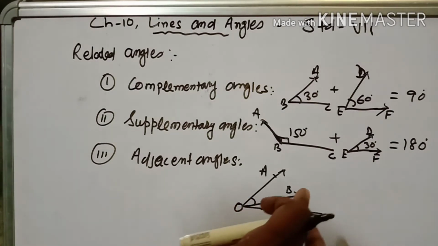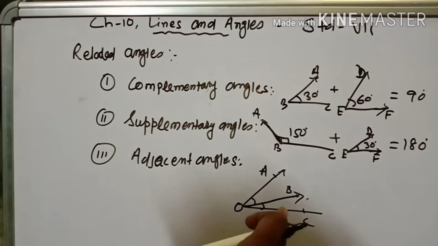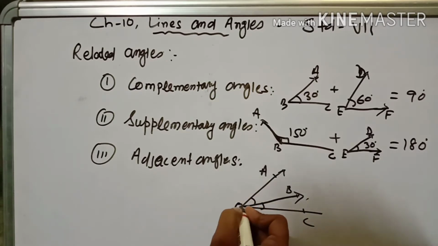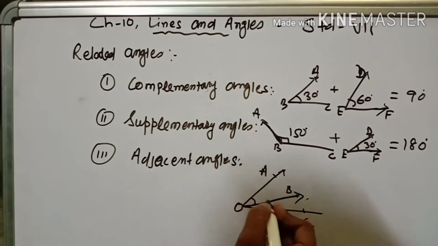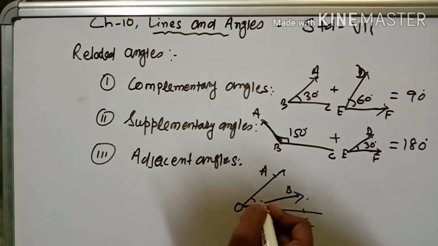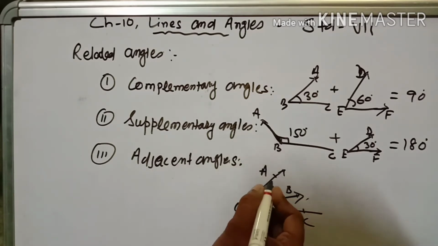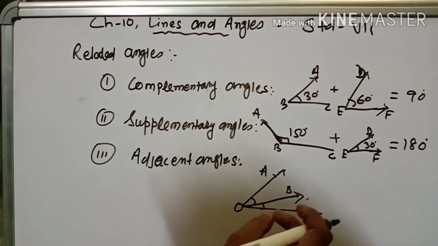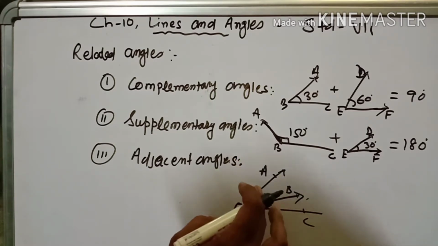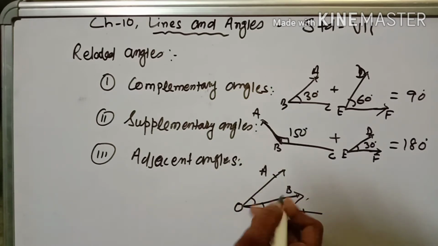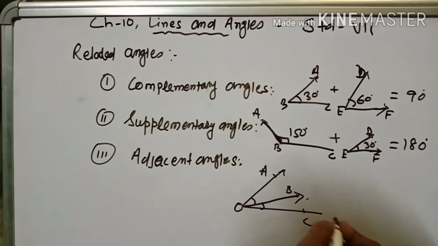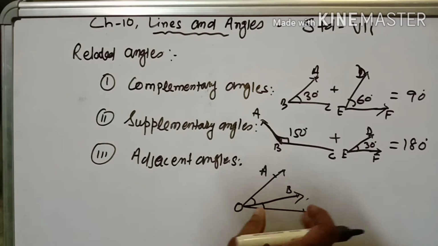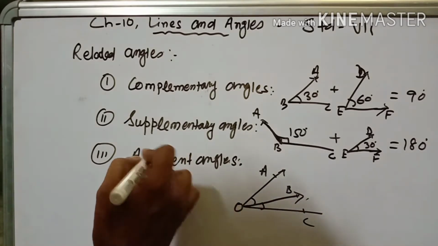Now adjacent angles. Two angles are called adjacent angles if they have a common vertex, this is the common vertex, and a common arm, this is the common arm, and their non-common arms, OA and OC, lie on either side of the common arm. This is the common arm, and these are on either side of the common arm. Write down please. So this is an example of adjacent angles.